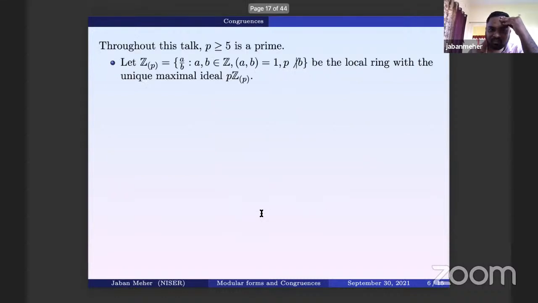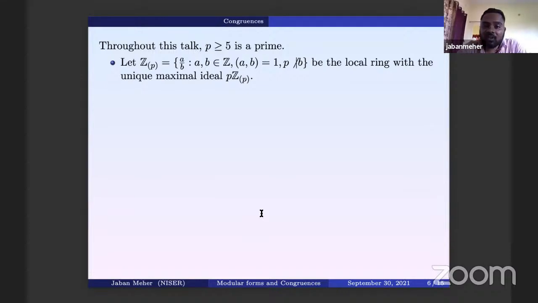Now, in this talk, p is always a prime bigger than or equal to 5, unless I tell you something else.